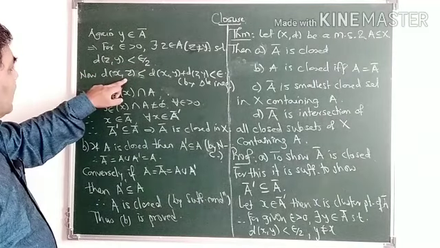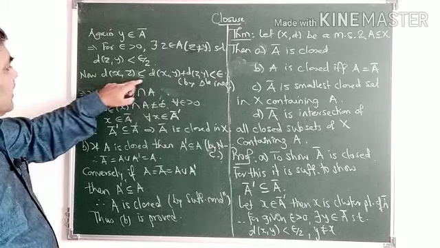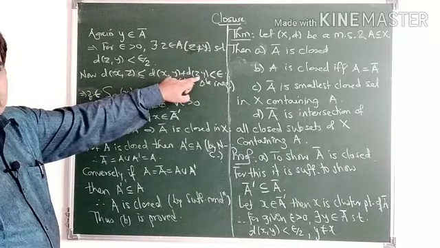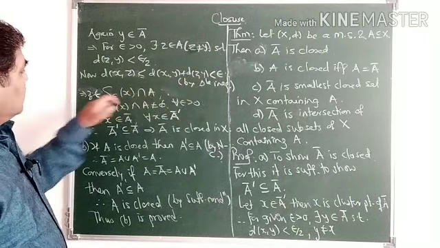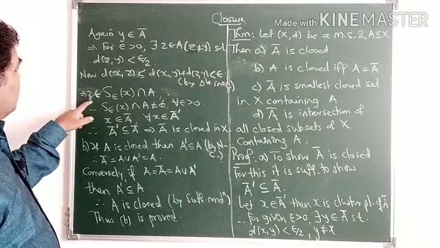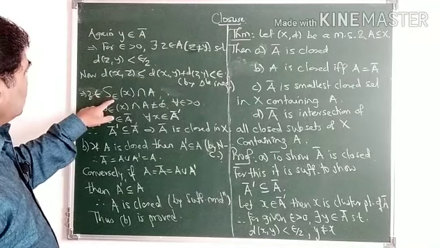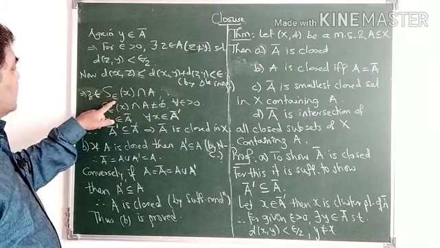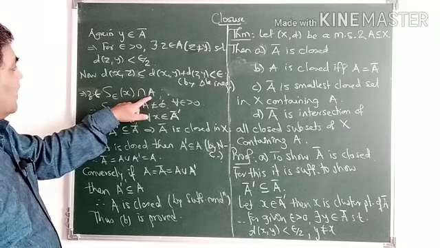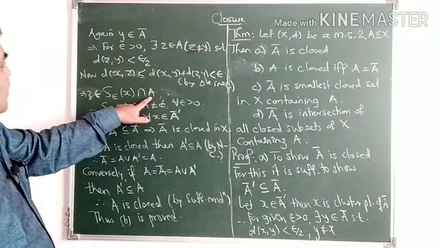Now by the triangle inequality, d(x, z) is less than or equal to d(x, y) plus d(z, y), which is less than epsilon. Therefore z belongs to the open sphere about x with radius epsilon, and it lies in A also. It is a member of A.